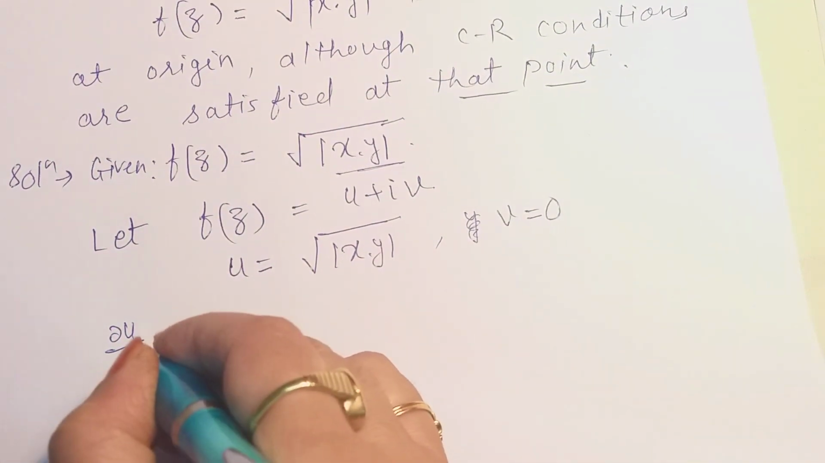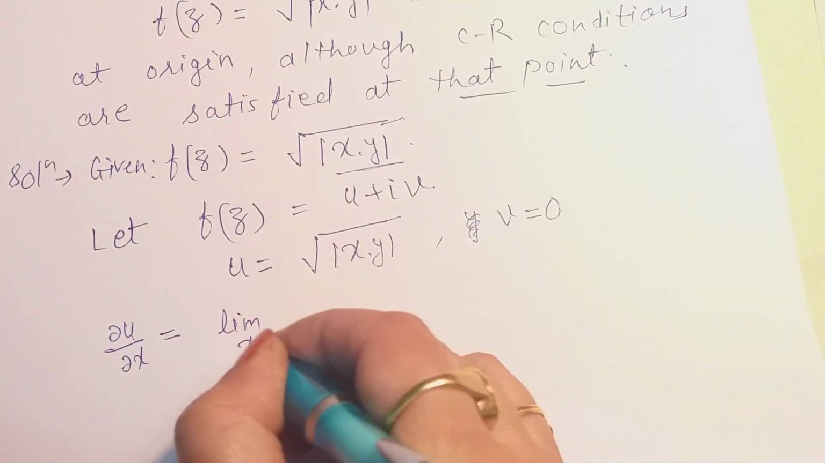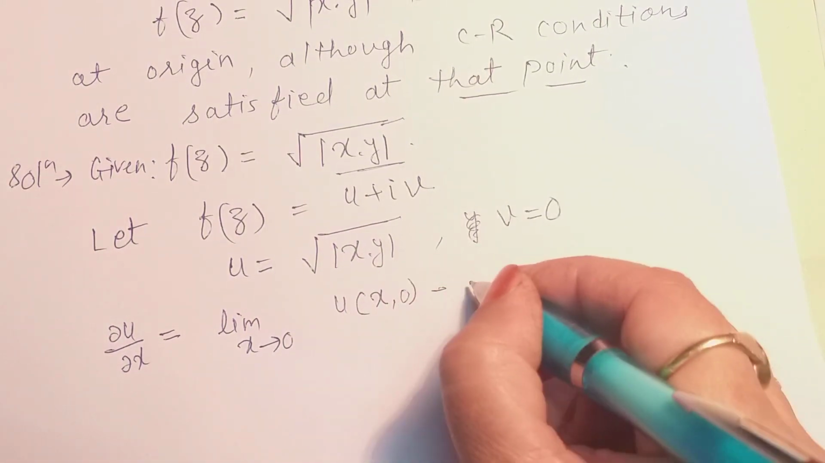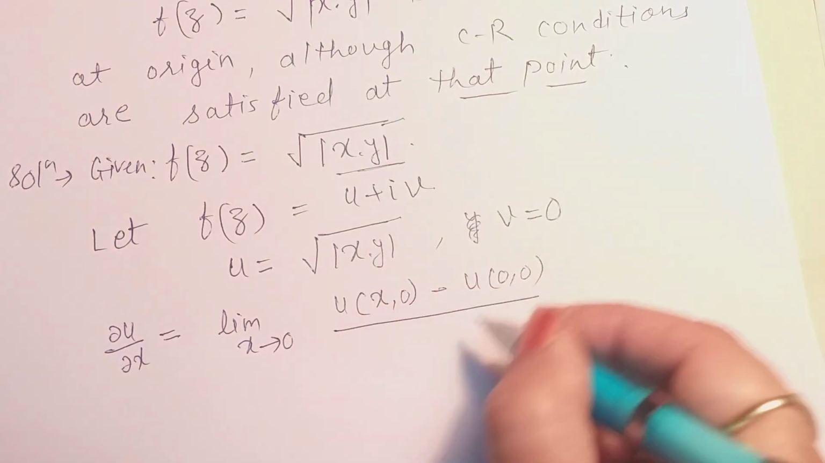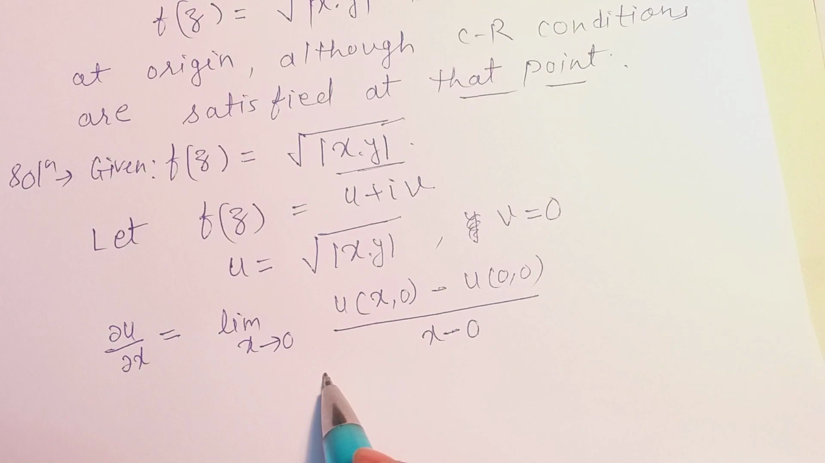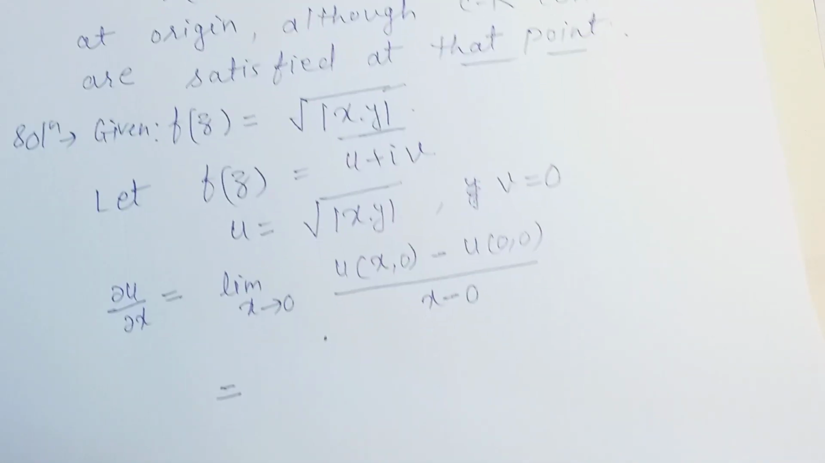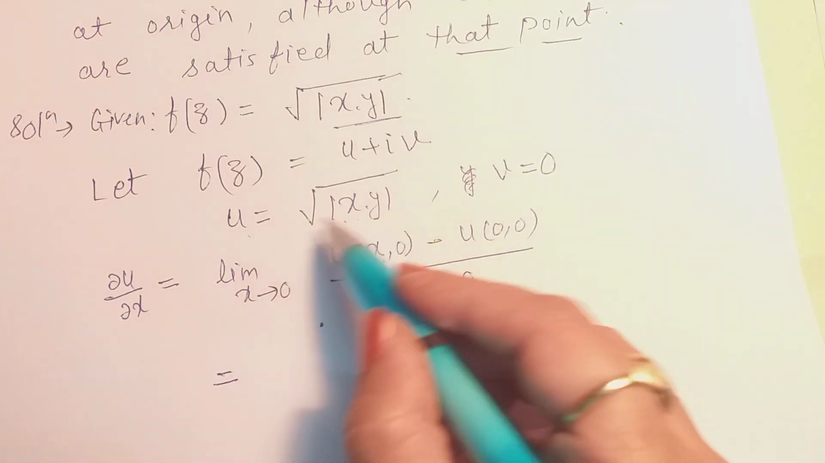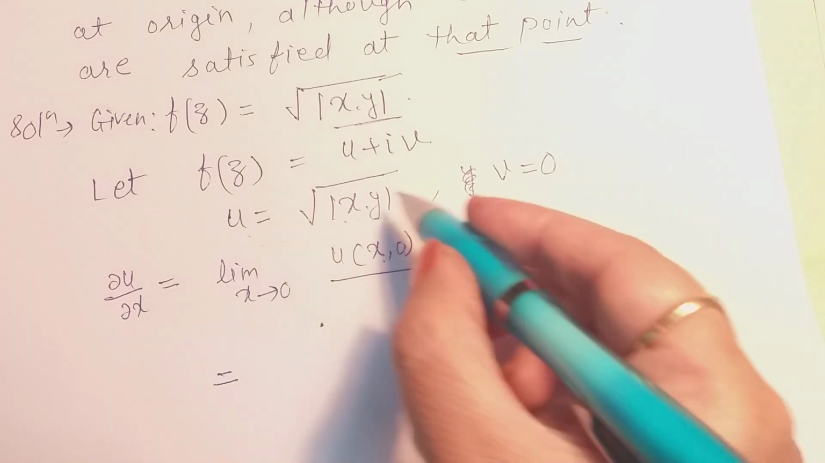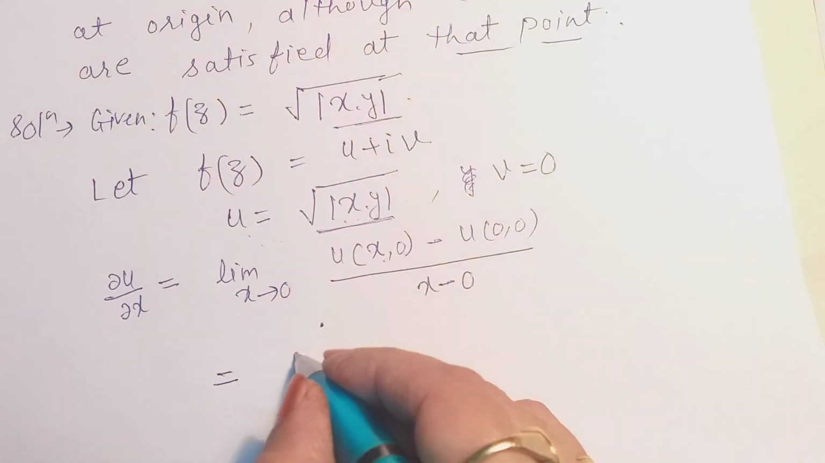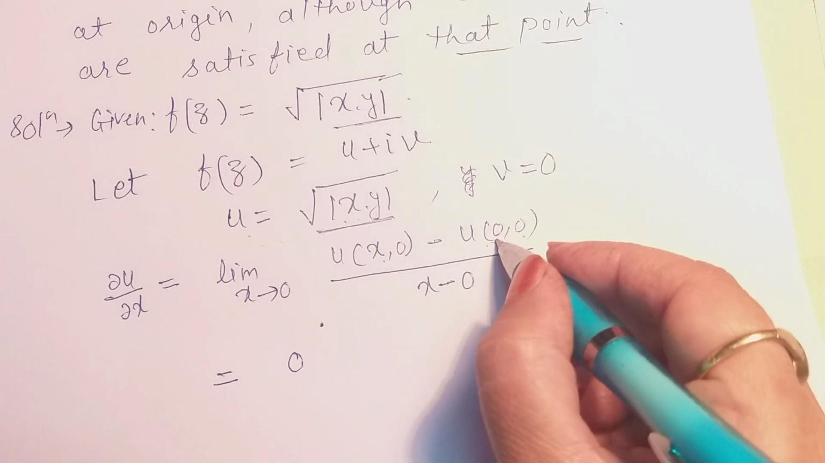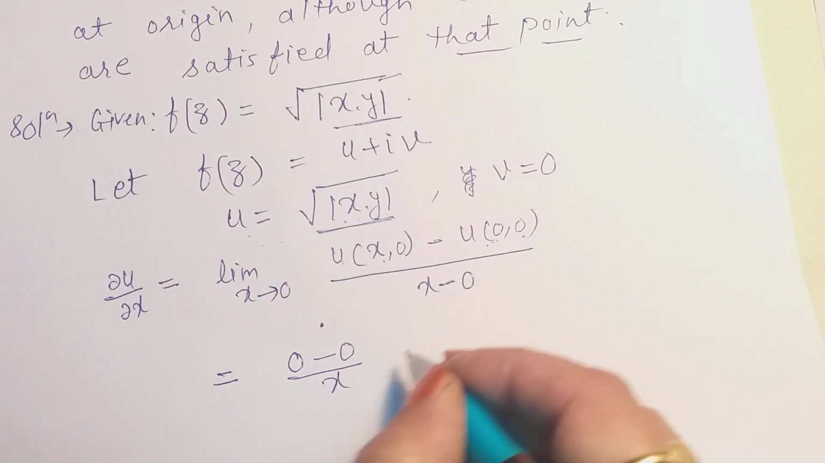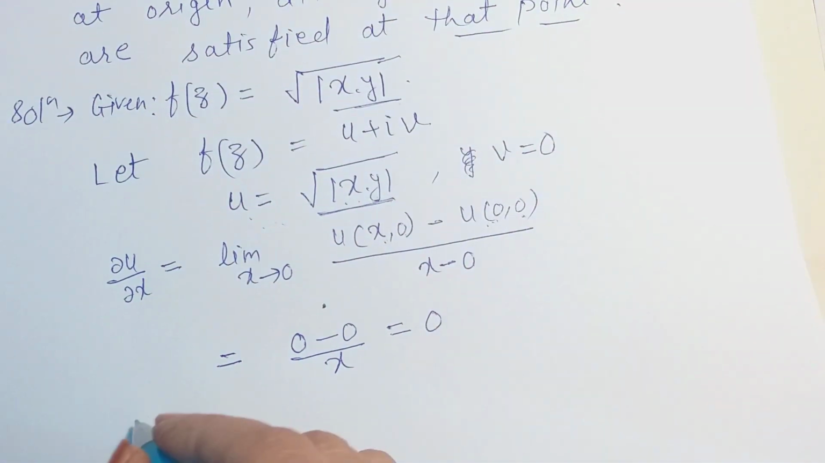So ∂u/∂x is equal to the limit as x tends to 0 of [u(x,0) − u(0,0)] / (x − 0), by the definition of differentiability. We put x = x and y = 0 in this function, so u(x,0) will be 0. For u(0,0), we put x = 0 and y = 0, and again we get 0. So it will come out 0.